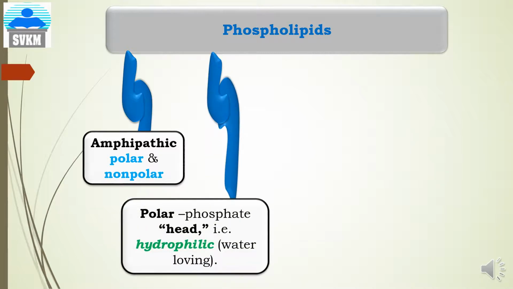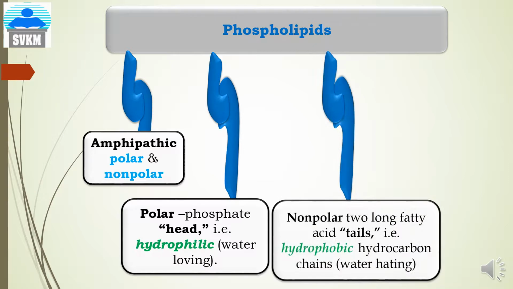Second, the polar head of the phospholipids contains phosphate group, and which is hydrophilic or water loving in nature. The non-polar part of the phospholipids has two long fatty acids, and it is hydrophobic, that is water hating in nature, means lipid loving in nature.